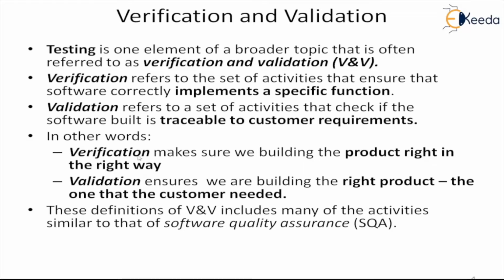In other words, verification makes sure we are building the product in the right way. That means we have implemented as per the specification. So we have done it the right way because the right way was written in the specification. And validation ensures that we are building the right product. That means whatever the customer needed, whatever is written in the requirement, we are doing that. We are not doing something else.